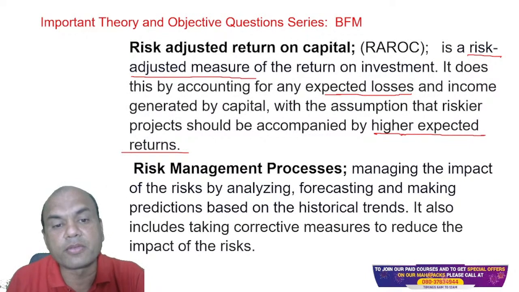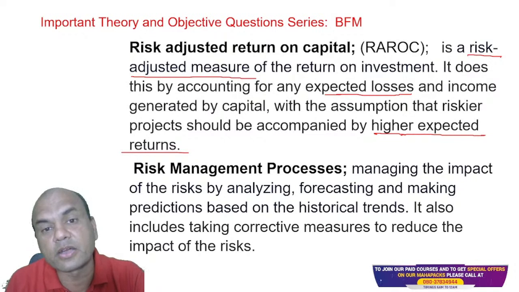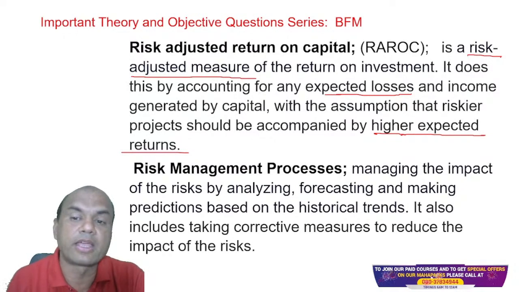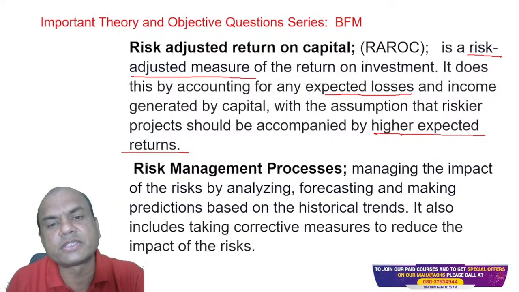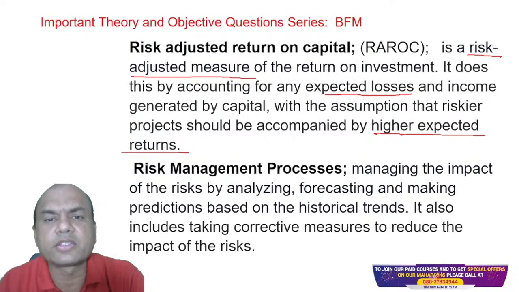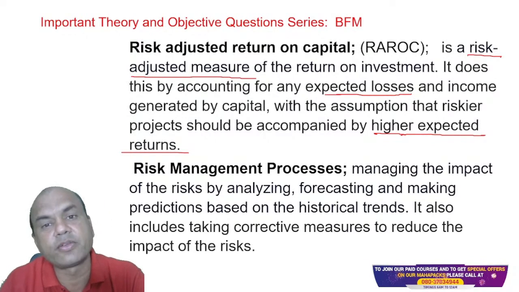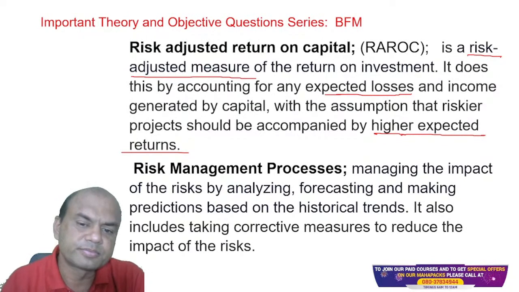So whatever capital I've invested, what is the income generated from that? Whether it suits my risk adjustment, okay. Same example. Suppose I am investing in an FD or in a mutual fund. Definitely I'll expect higher returns on the mutual fund, right? Whereas in an FD I'll be expecting lower returns.